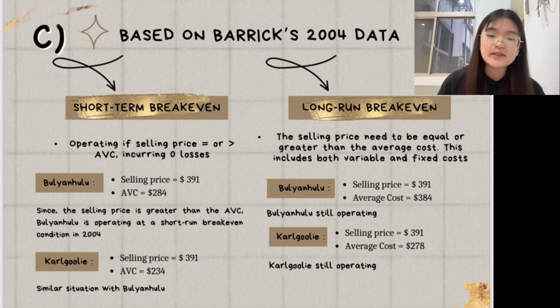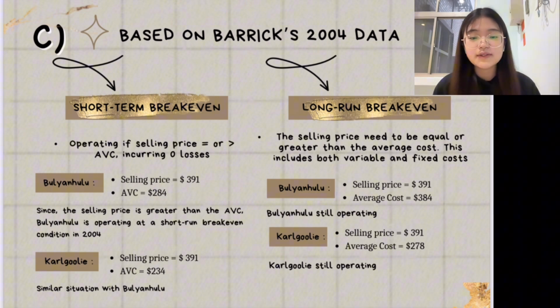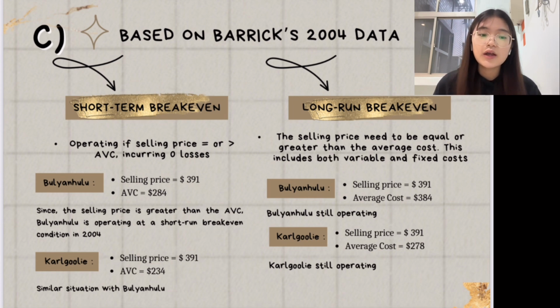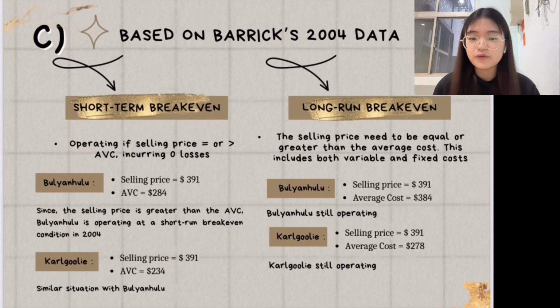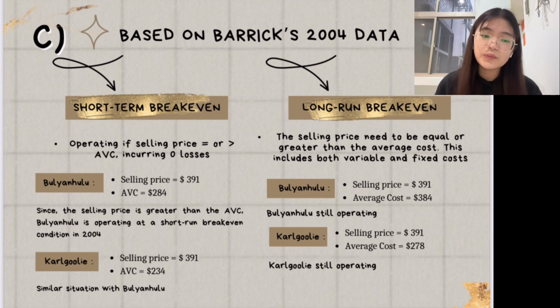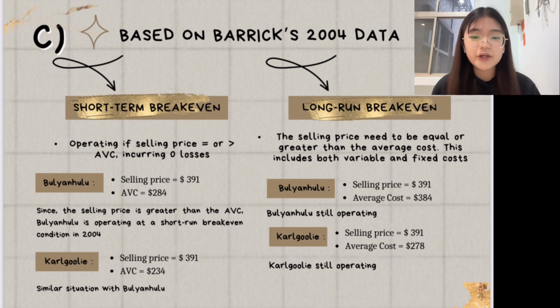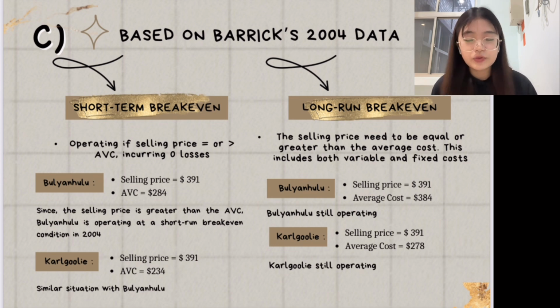And for Kalgurli, it's the same, because the selling price is $391 and the average cost is $278. So the selling price is greater than the average cost, indicating that Kalgurli is also operating at a long-run break-even condition in 2004. Therefore, based on Barrick's 2004 data, both the Bulyanhulu and Kalgurli mines are operating at break-even condition in both the short run and the long run. This means that they are able to cover their variable costs as well as their fixed costs and operate without incurring any losses. Okay, great job all.